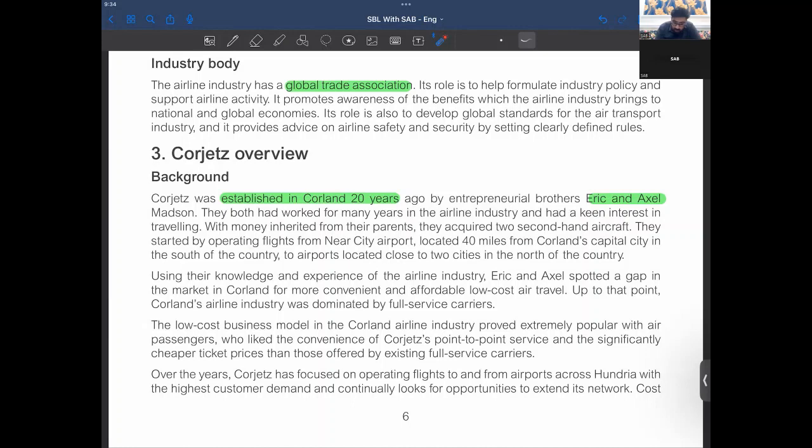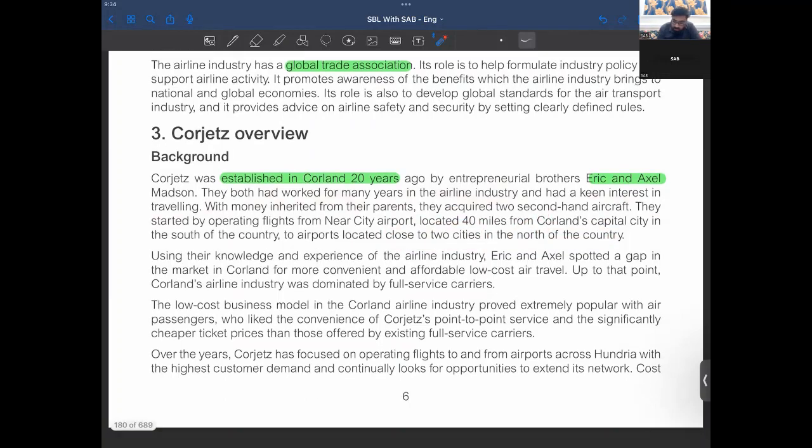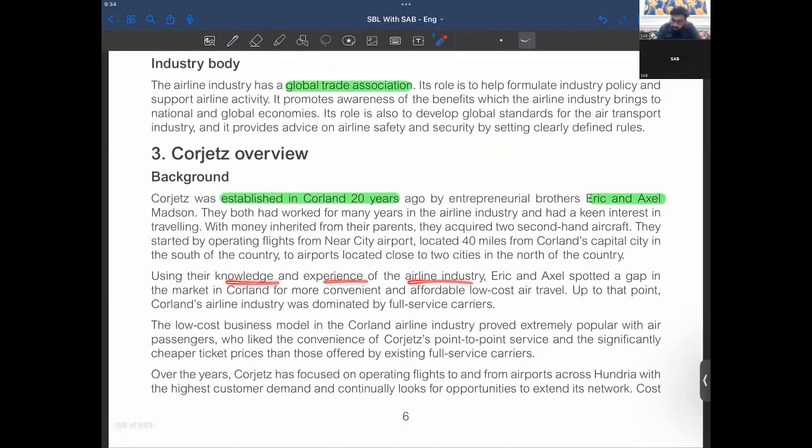They started by operating flights from New York City Airport, located 40 miles from Collins, the capital city in the south. The airport is located close to two cities in the north of the country. Using their knowledge and experience of the airline industry, Eric and Axel spotted a gap in the market in Corland for more convenient and affordable low-cost air travel.